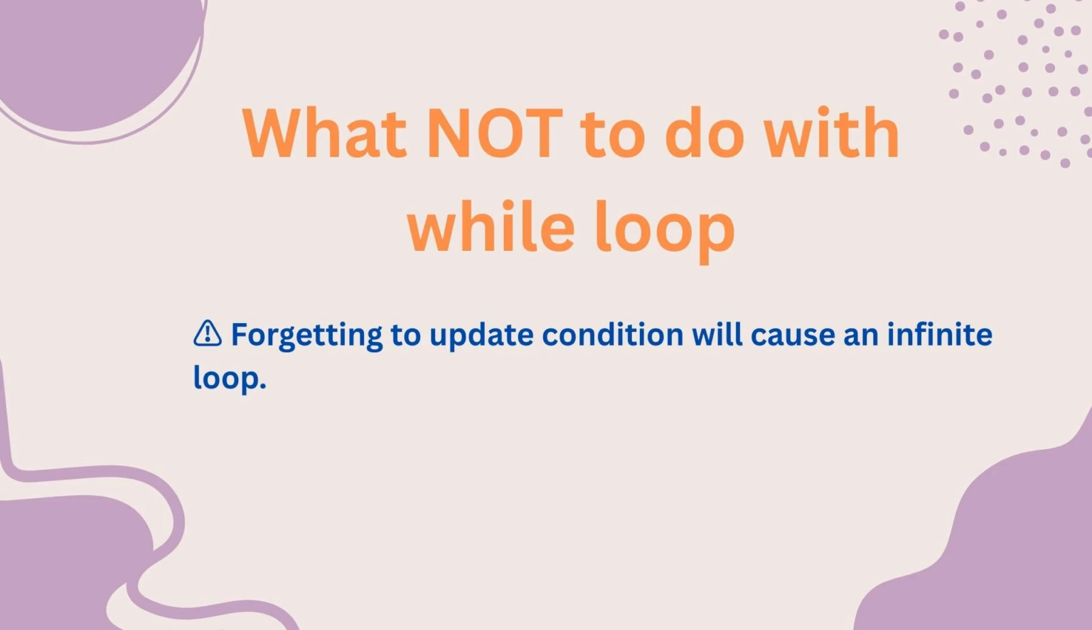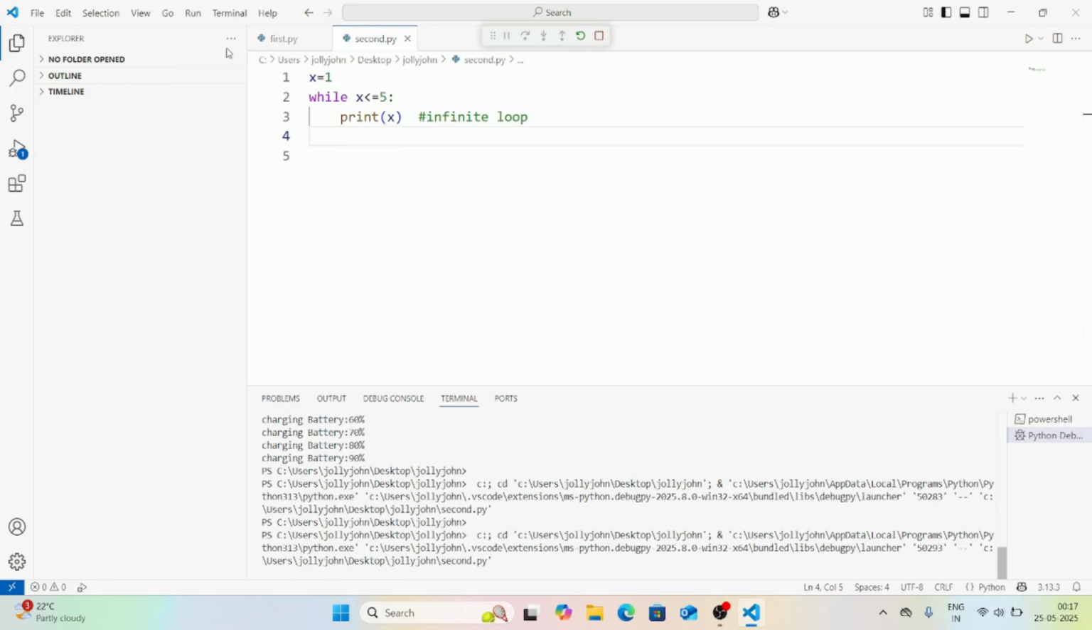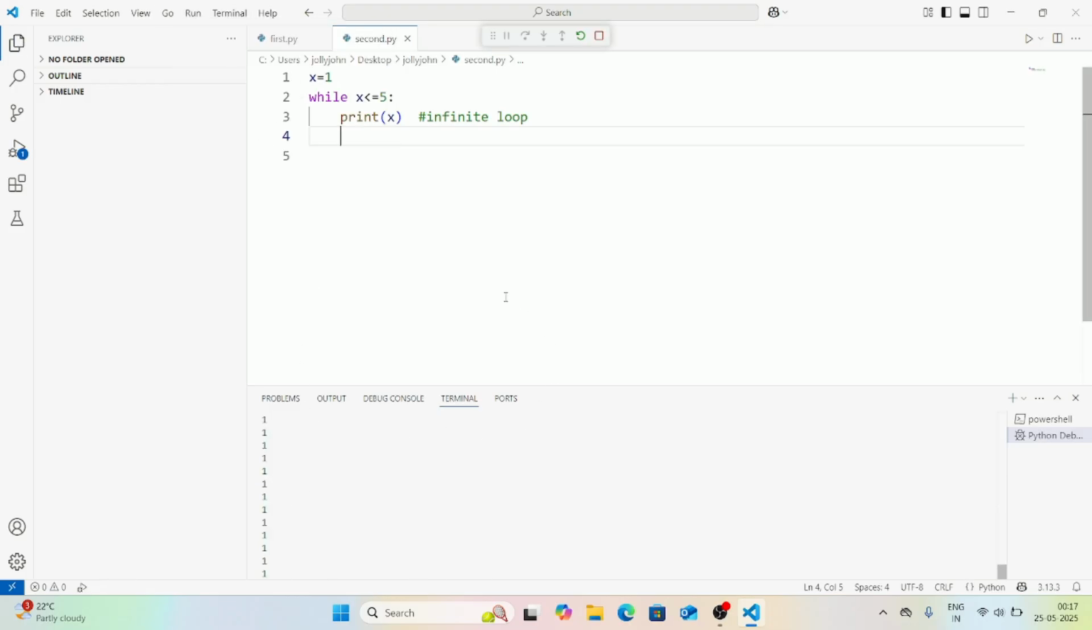Now, what not to do with a while loop? Forgetting to update the condition will cause an infinite loop. Let's take x equal to 1. Then while x less than or equal to 5, print x value. Infinite loop, because here I'm not incrementing this x value. Now execute the code. You can see it keeps on printing 1 only.